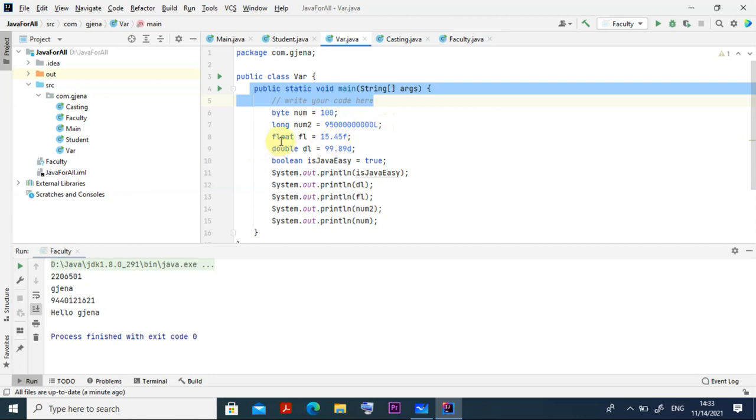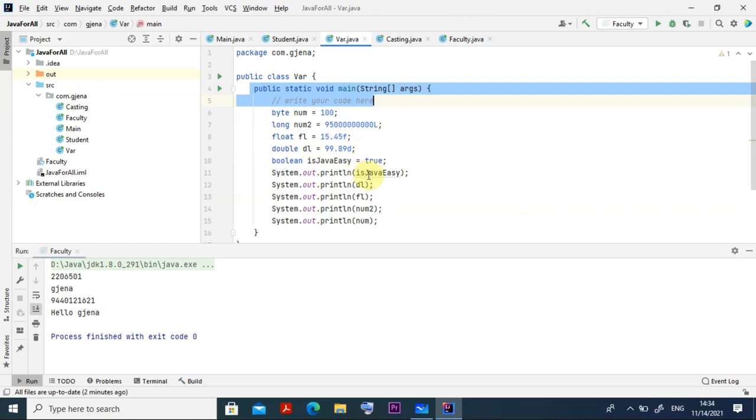Then float, you give a justified name. I am writing FL for floating. Suppose I am giving 15.45, and at the end you put an F here. Similarly double, I am writing DL, and at the end 99.89 with a D. Then boolean, isJava, I am writing true. So these are the things.